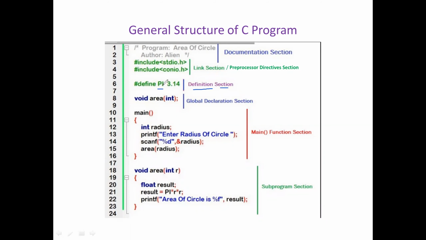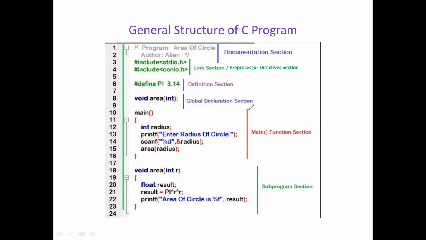Wherever in the program you use pi, the value will be approximately 3.14. Then we have a global variable: area is a global variable, in the global declaration section.